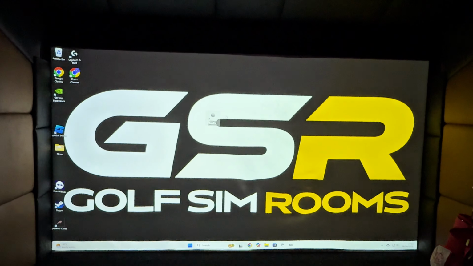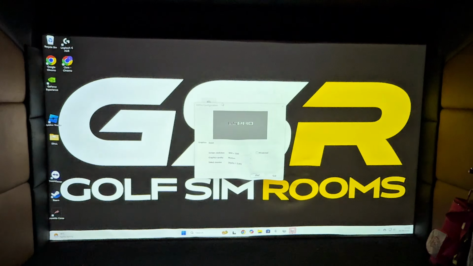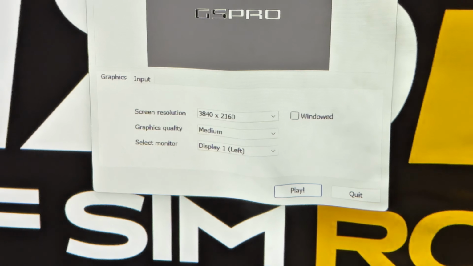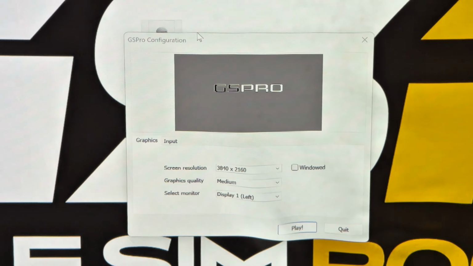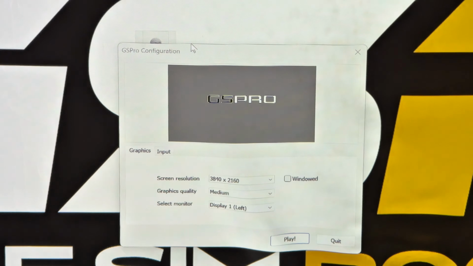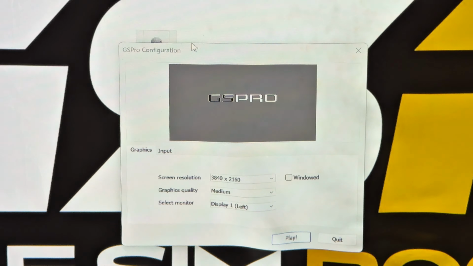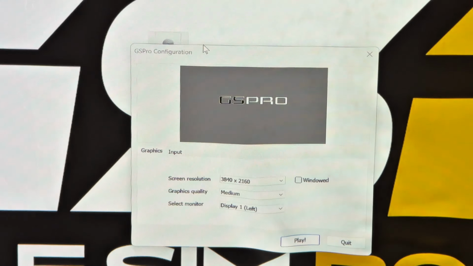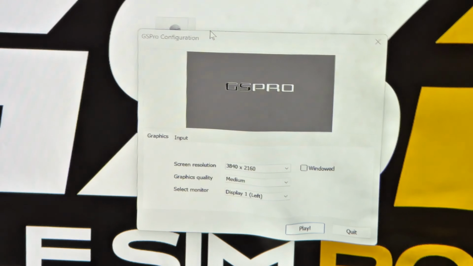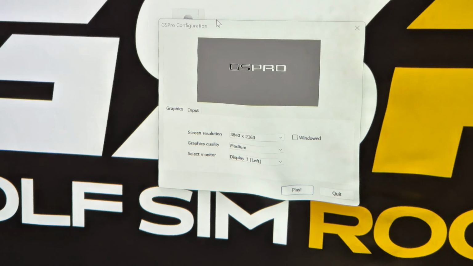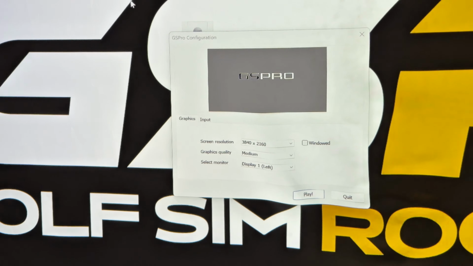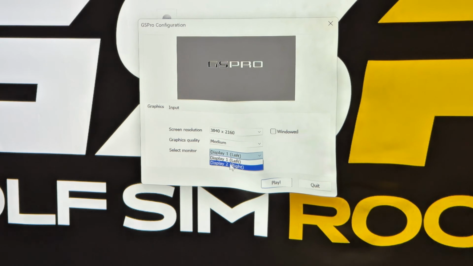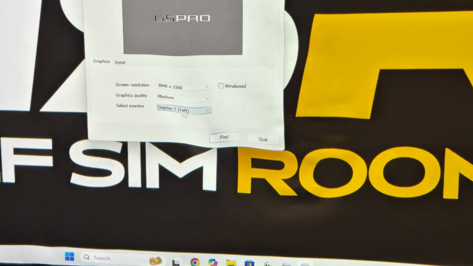Next up is going to be this menu here. On here, you have some drop down boxes. Now, if we've set your sim up for you, you should be keeping these settings the same. But if they change for any reason and you find that GSPro is coming up on the wrong screen, it's probably because this third drop box down, which currently says display 1 left, has got the wrong thing selected. So if you click in there, you can see it says display 2 right. That would be this monitor here, which is off screen at the moment, and we don't want to use that one. We want to use this as the main screen, which is display 1 left.